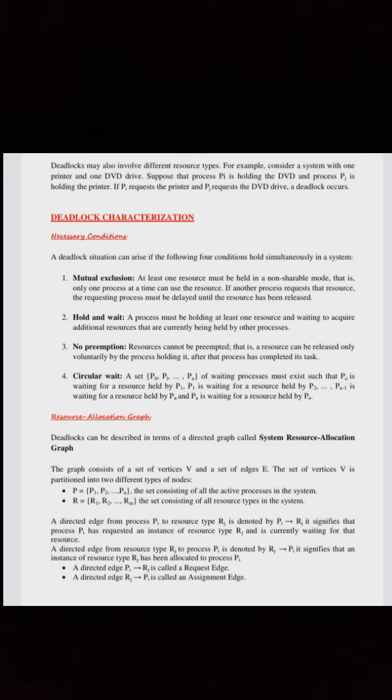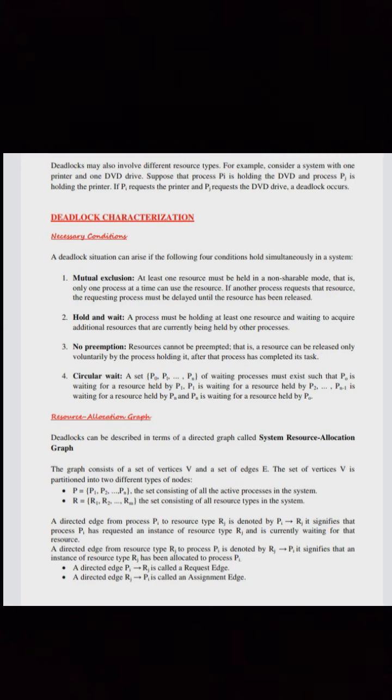A directed edge from process Pi to resource type Rj is denoted by Pi to Rj. It signifies that process Pi has requested an instance of resource type Rj and is currently waiting for that resource.